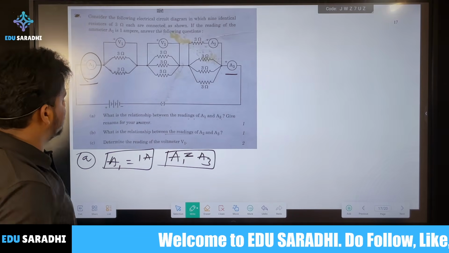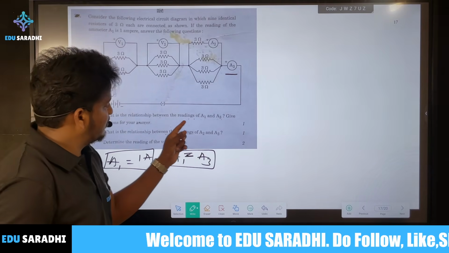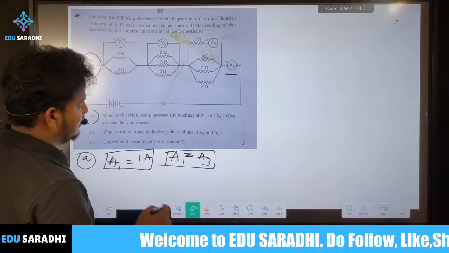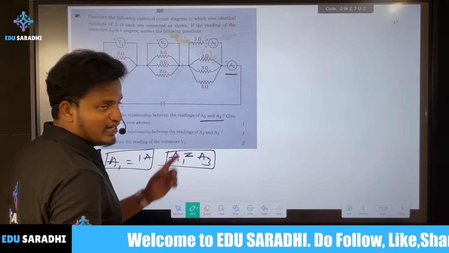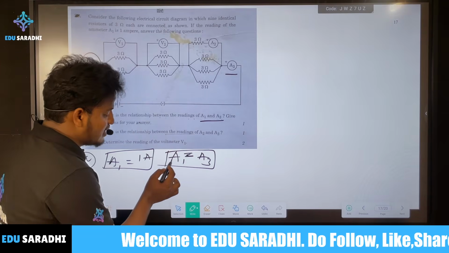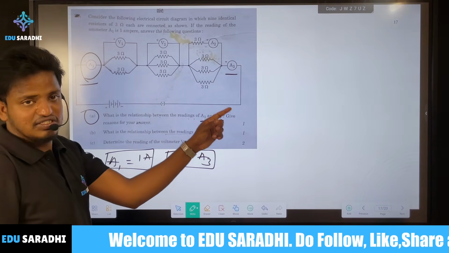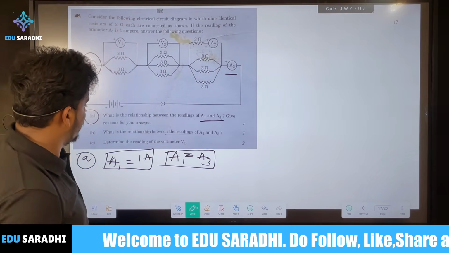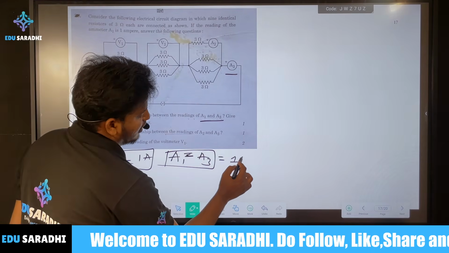Now we'll see what the questions are. In the first subdivision, what is the relation between the reading of A1 and A3? A1 and A3 are both connected in series, so A1 is equal to A3. As we know, the current in series is the same. That is the reason A1 is equal to A3. That means this is 1 ampere.